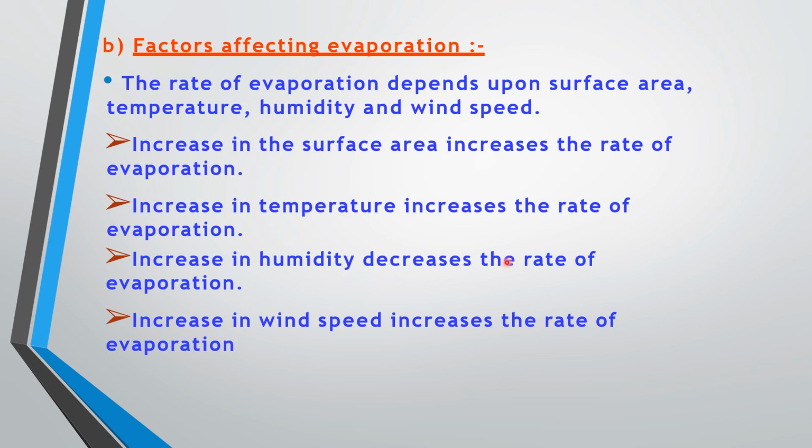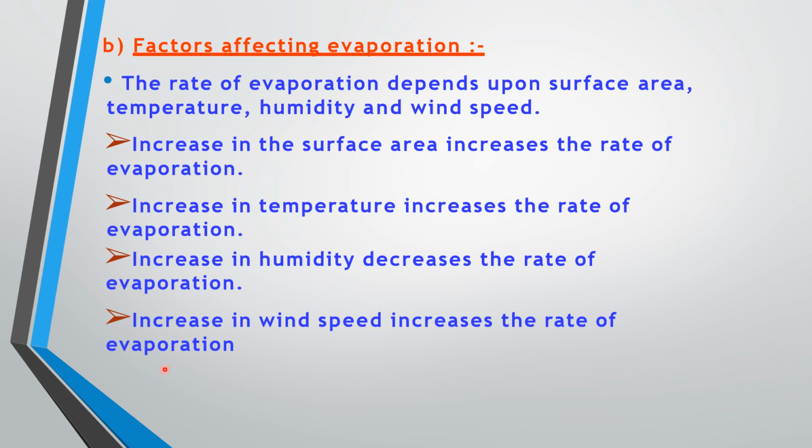Increase in humidity decreases the rate of evaporation. See, increase in humidity generally occurs when there is more moisture in the atmosphere, as a result of which the temperature will not be high and the particles will not vibrate at a very high rate, and hence it results in a decrease in the rate of evaporation.